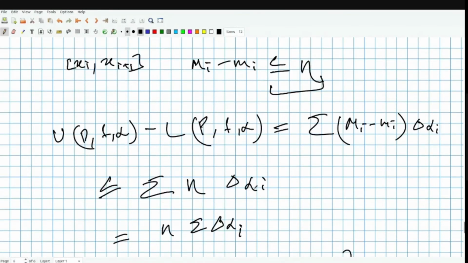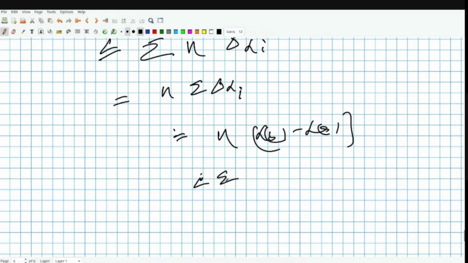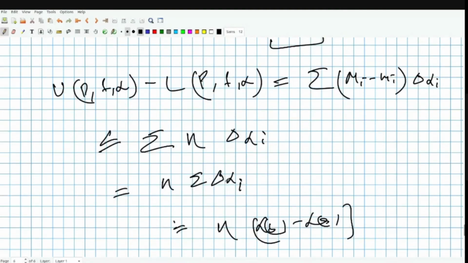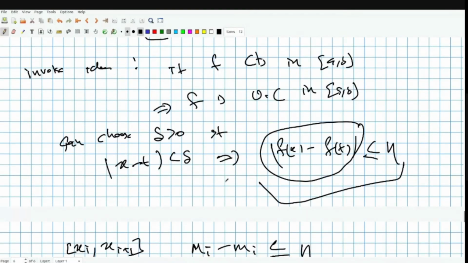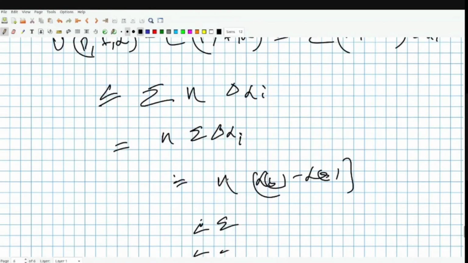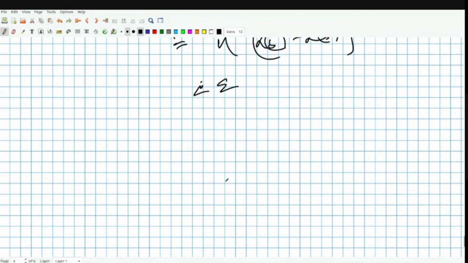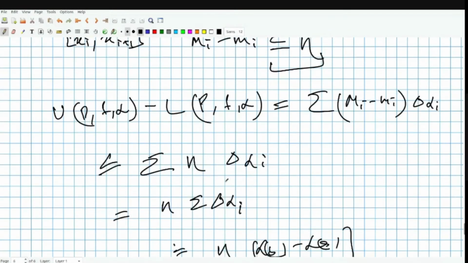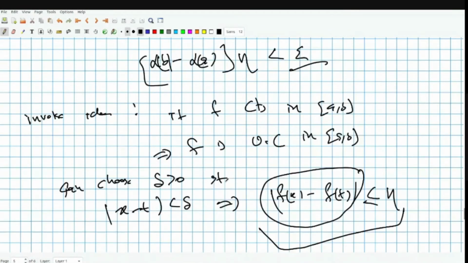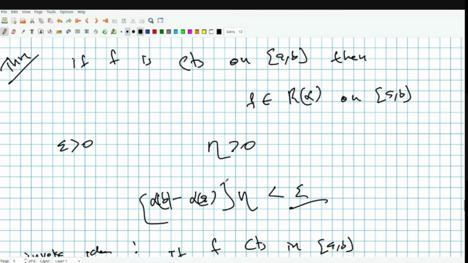Hence, we just proved that U minus L of alpha is bounded by epsilon. So it's not the continuity, it's the uniform continuity, which we are getting for free from the continuity, that helps us.